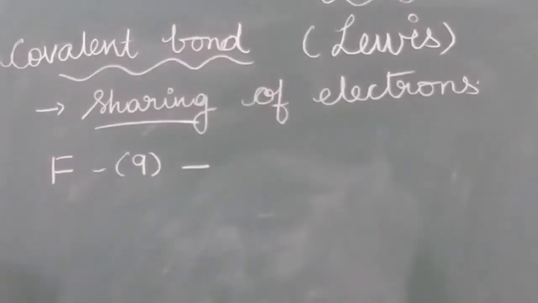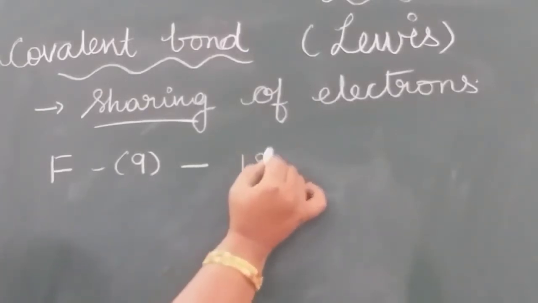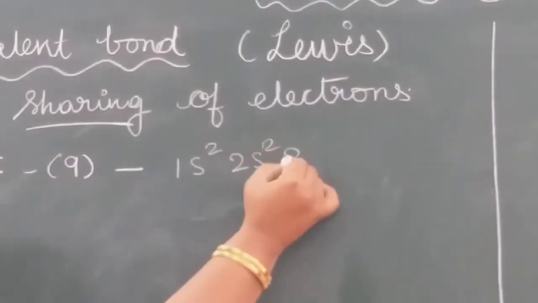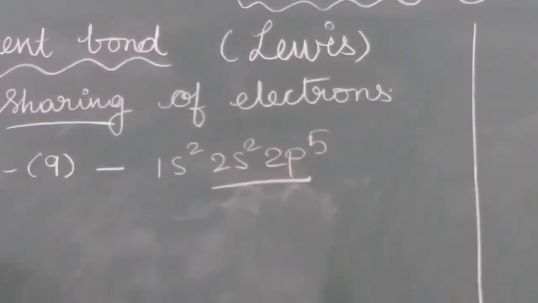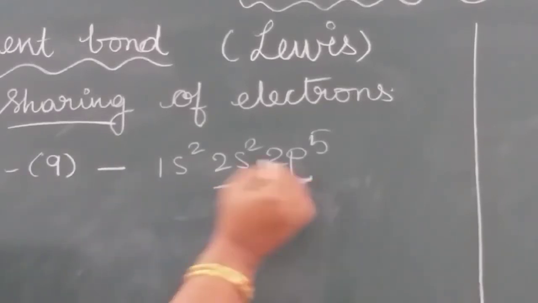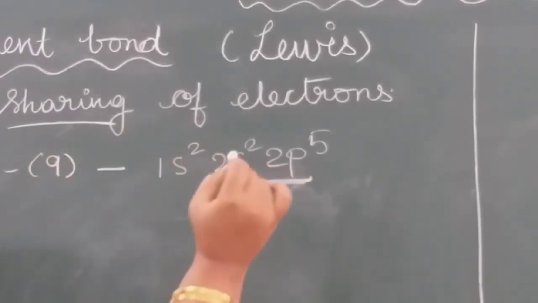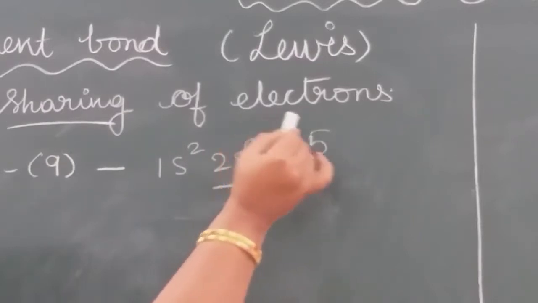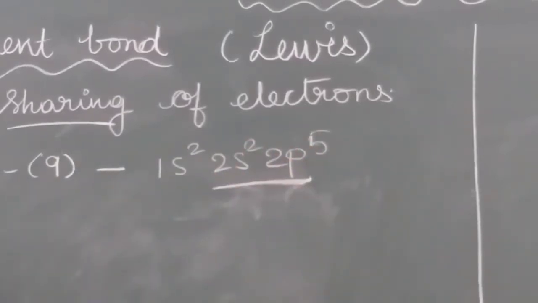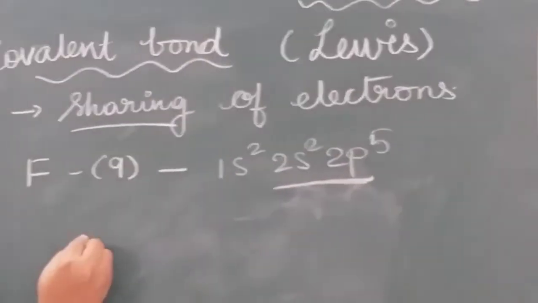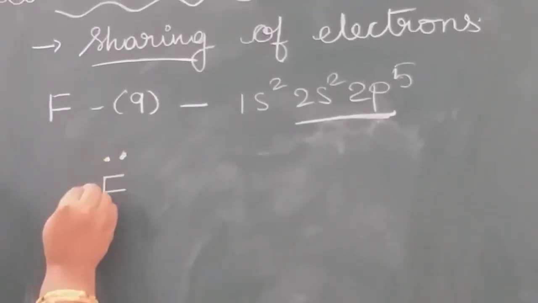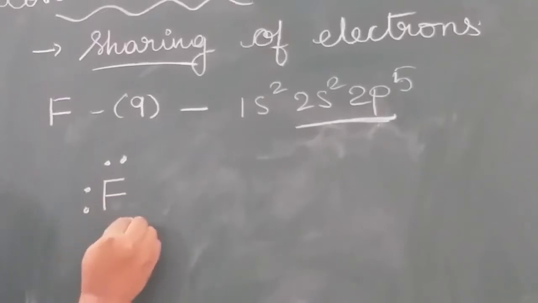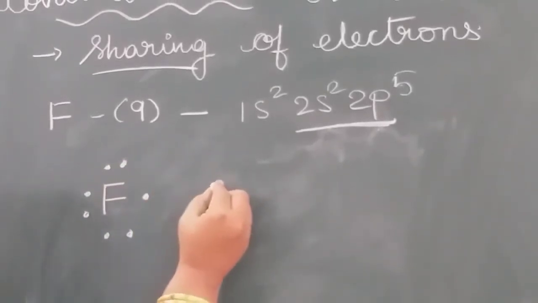Let it be explained with one example. Take the example of fluorine. Fluorine atomic number is 9. So its electronic configuration is 1s2, 2s2, 2p5. To get the octet, to get 8 electrons in the valence shell, it needs one more electron. Here how many electrons are there? 2 plus 5, 7. So it needs one more electron. Suppose we write the dot structure for fluorine: 1, 2, 3, 4, 5, 6, 7. Take one more fluorine.